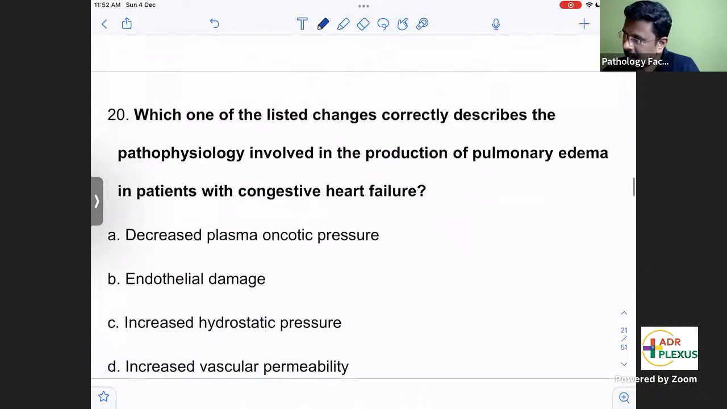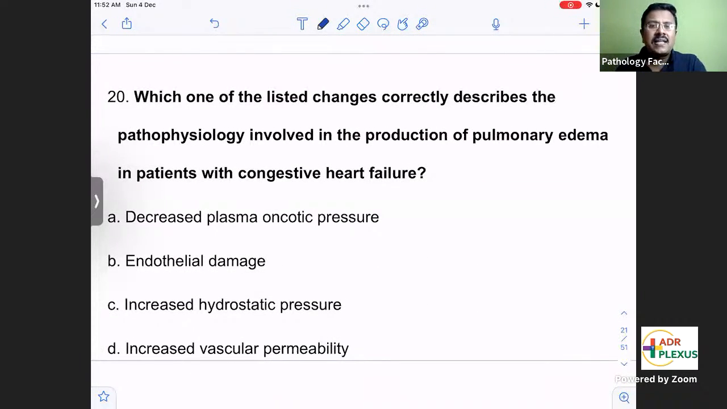Which one of the listed changes correctly describes the pathophysiology involved in the production of pulmonary edema in patients with congestive heart failure? You know the mechanism of edema formation. Two pressures are important: hydrostatic pressure and osmotic pressure. Normally, hydrostatic pressure tends to push the fluid away, and osmotic pressure, because of plasma proteins, tends to pull the fluid in.